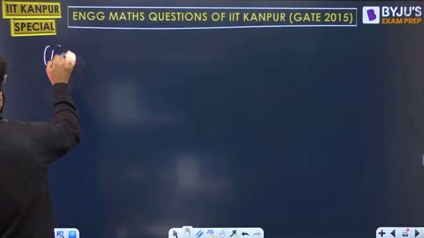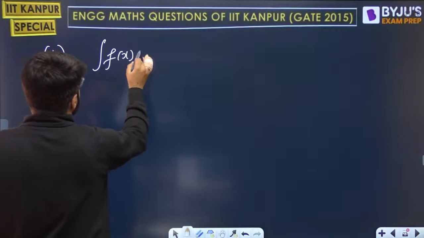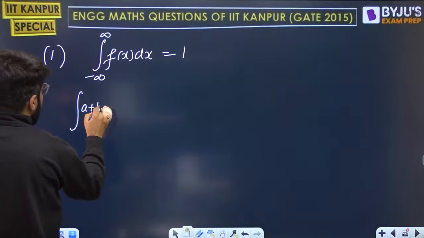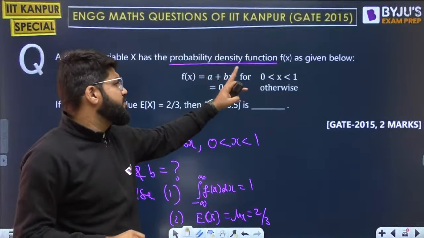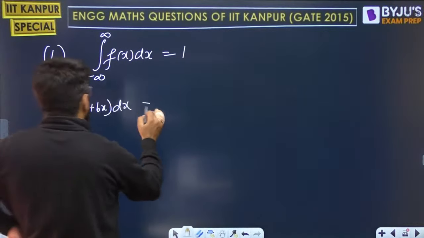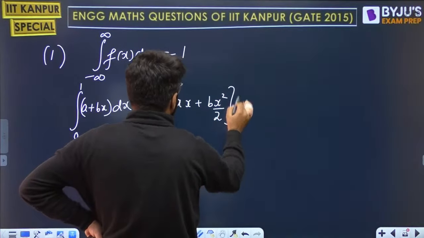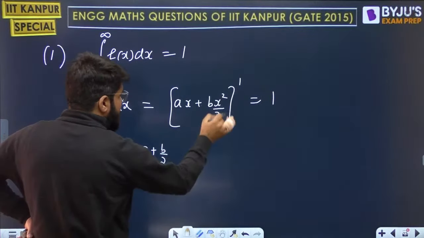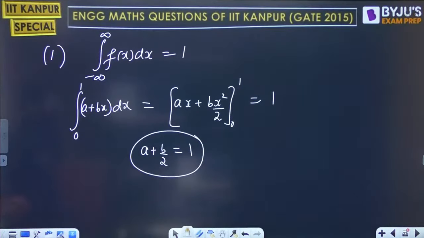Let's come here. Number 1, we will use that the integral fx dx should be equal to 1, and integral of a plus bx dx. Now, in general, integration is for all values of x, but here the random variable is defined only from 0 to 1. The limit of integration is also going to be the same. Integration of a is ax, bx integration is x square by 2, lower limit 0, upper limit 1. Putting the upper limit, we get a plus b by 2, lower limit is 0. So a plus b by 2 equal to 1, this is one equation. A plus b by 2 equal to 1.